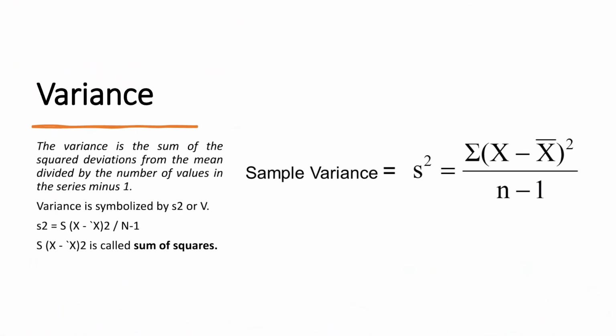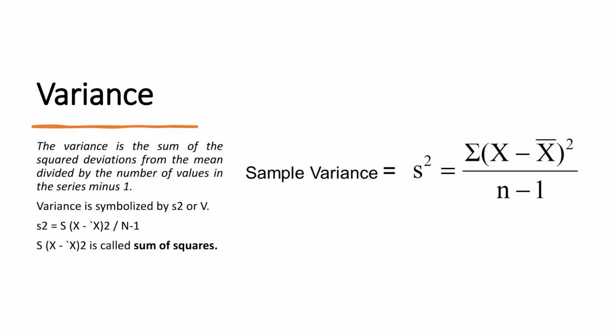Talking further about another important factor which is used to measure dispersion, the variance. Variance and standard deviation are related. When we represent the standard deviation by S, we represent the variance by sigma. The variance is the sum of the squared deviations from the mean divided by the number of values in the series minus 1. So you can again see the formula: the sample variance is equal to S square. S here represents the standard deviation.